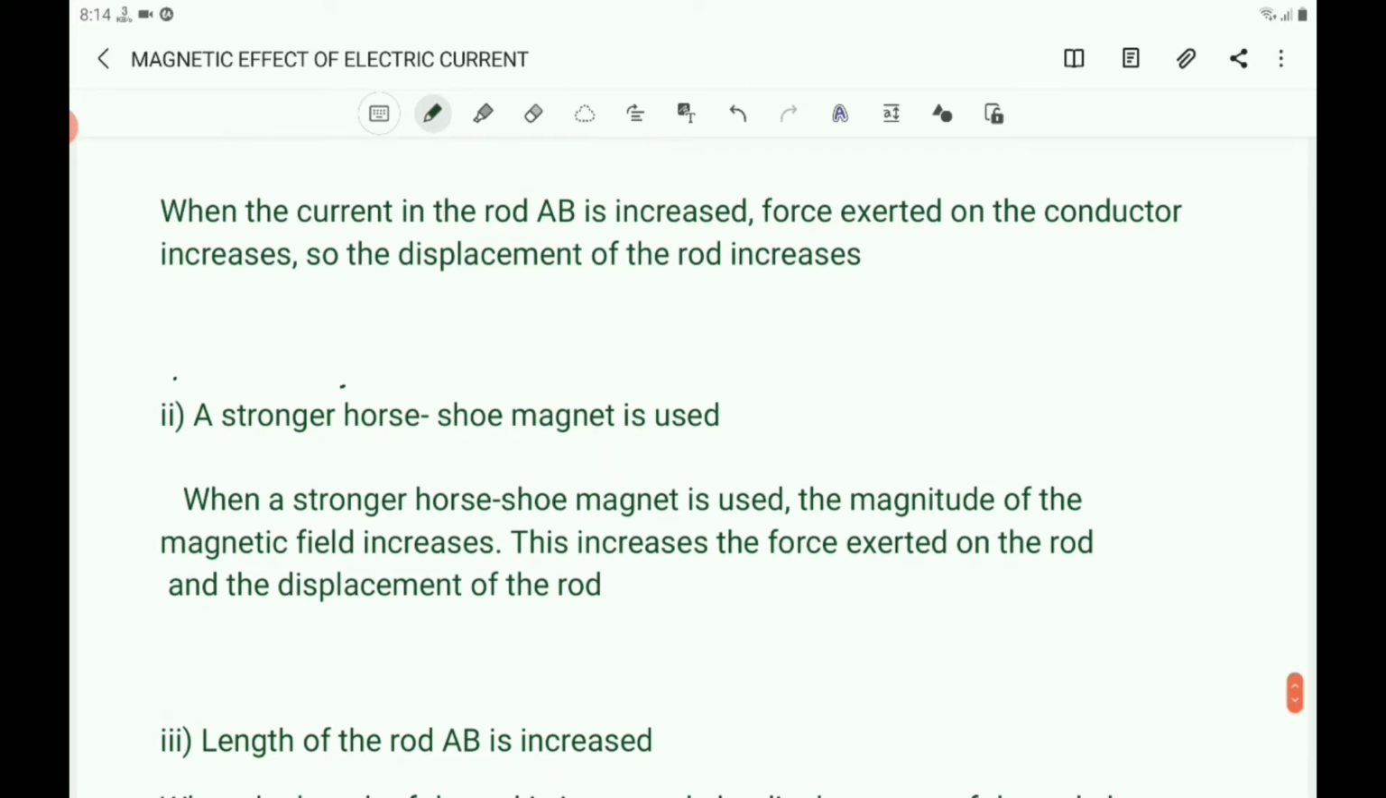Second, a stronger horseshoe magnet is used. When a stronger horseshoe magnet is used, the magnitude of the magnetic field increases. This increases the force exerted on the rod and the displacement of the rod.